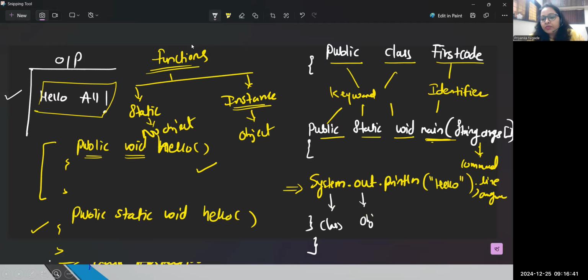Out is an object of the PrintStream class. There is another class which is a part of the System class, and that class name is PrintStream class. I'll show you that class also. And out is an object of that class, and println is a method of that PrintStream class. So System.out is actually called the output stream, which will help you to print something on your console. Whatever statement you write in the double quotes, that statement will be printed in your console. This is the simple syntax that you need to follow to write your Java program.